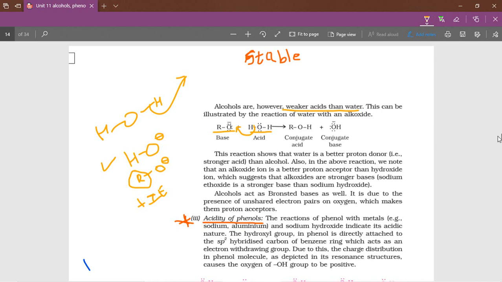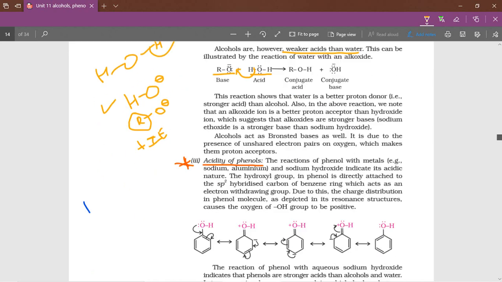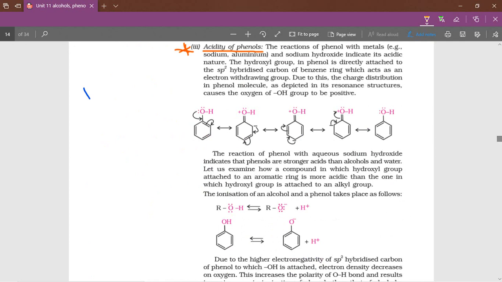Next, acidity of phenols. In the case of phenol and phenoxide ion, which is more stable? See the resonance. In phenol, this oxygen donates electrons into the ring, and like that resonance structures are there. Obviously here the OH oxygen gets a positive charge.